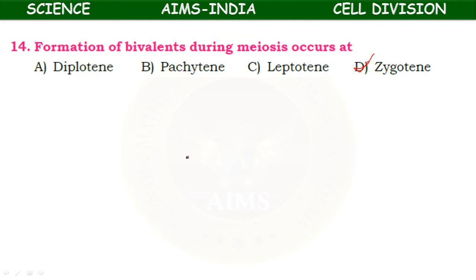What happens? Bivalents means the pair of homologous chromosomes are formed, and the pairing of homologous paternal and maternal chromosomes is called synapsis. Synapsis also takes place during the zygotene. So bivalent formation also takes place during the zygotene.